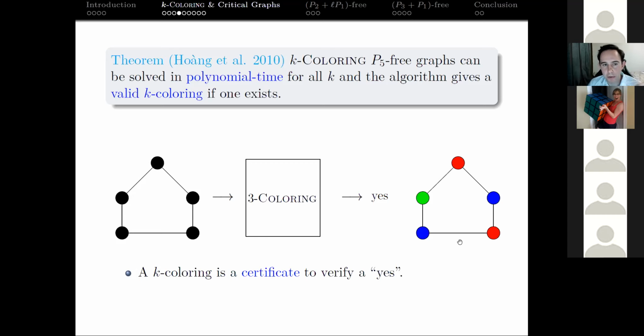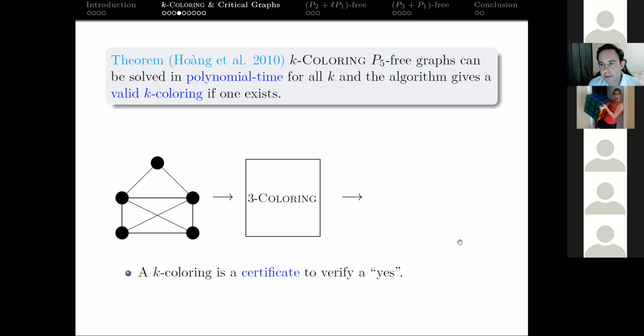However, Chudnovsky, Zhou and their co-authors decided to do this. It says yes, but then it also returns this coloring of the graph. And this is actually very easy to verify. So if you want to double check and make sure you didn't make any mistakes in implementing the algorithm, you can check if this is actually a valid 3-coloring, and very quickly.